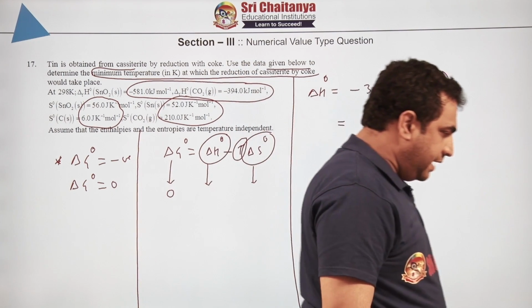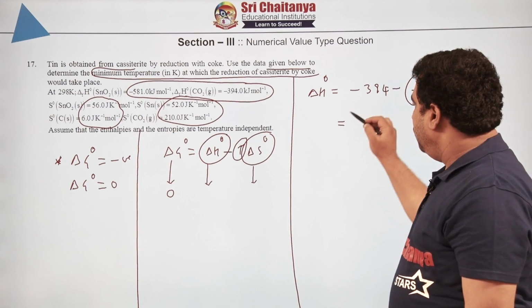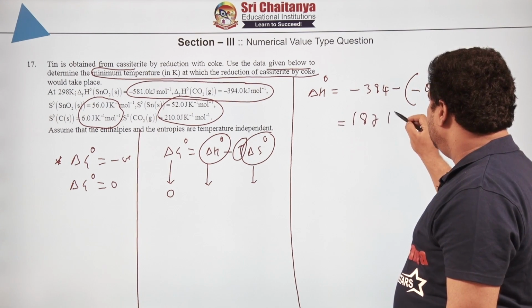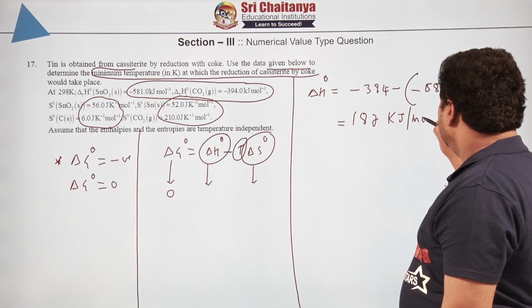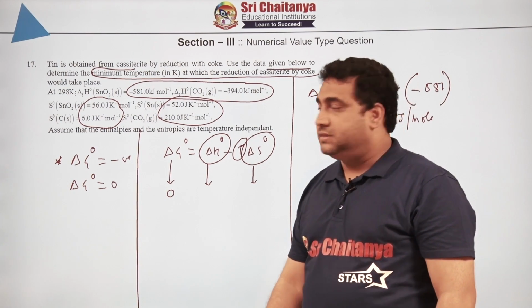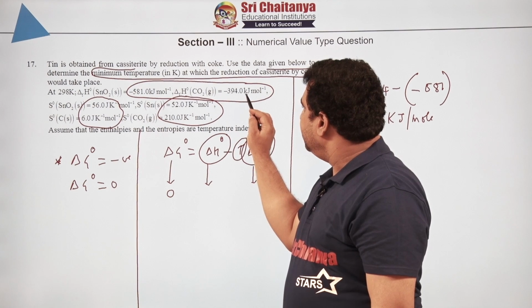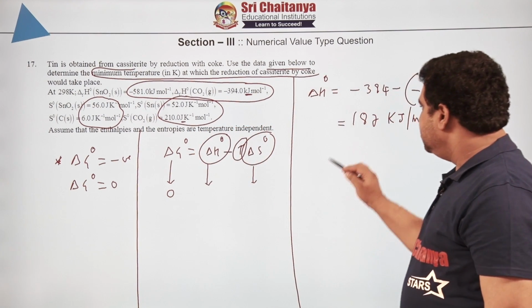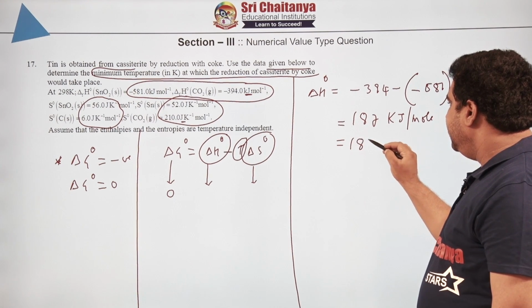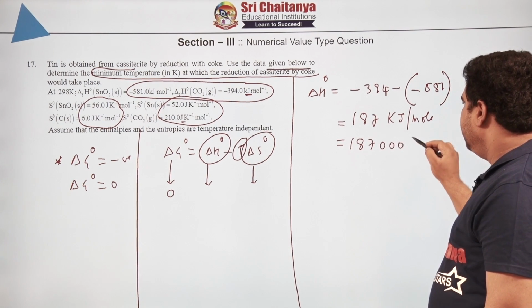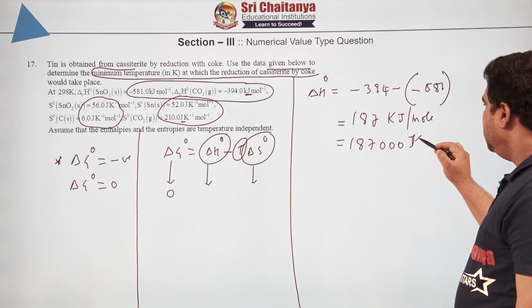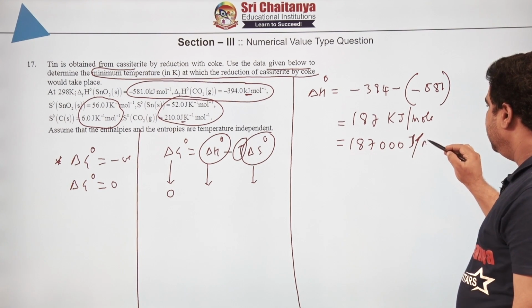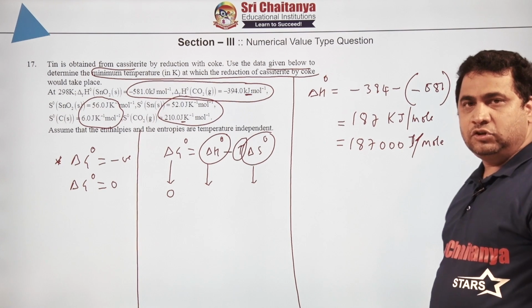This value I have calculated, it is coming 187 kilojoule per mole. One interesting thing here: in the data he gave enthalpy in kilojoule, but entropy in joule. So, convert both to the same unit. Let us write 187,000 joule per mole. So, we got the delta H naught value.